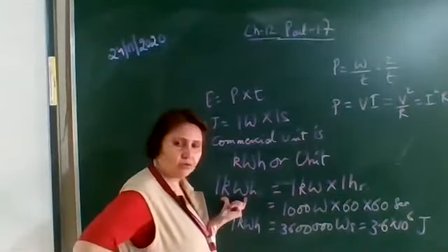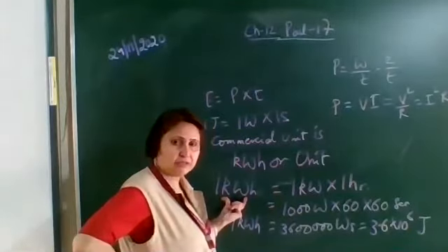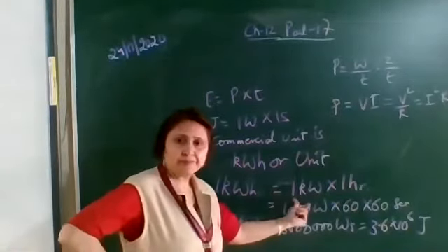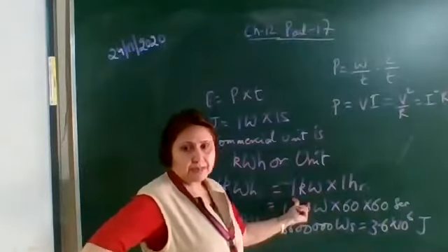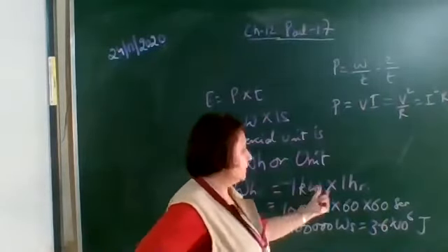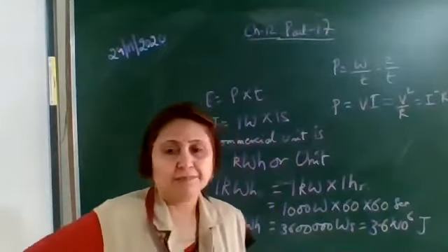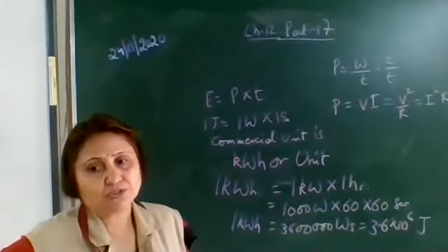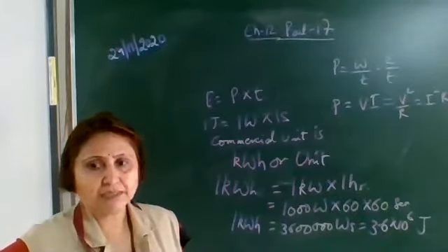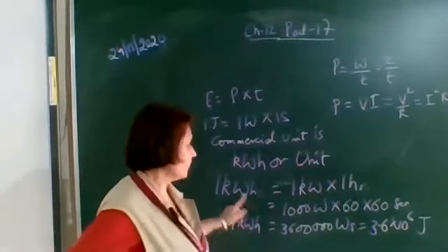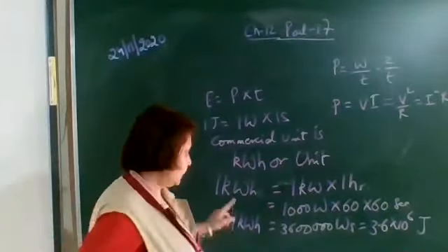So 1 kilowatt hour is the electrical energy consumed when an appliance of power 1 kilowatt is used for 1 hour.